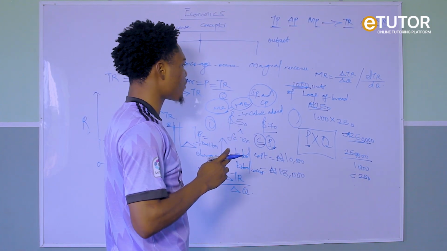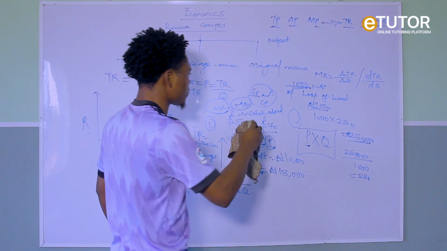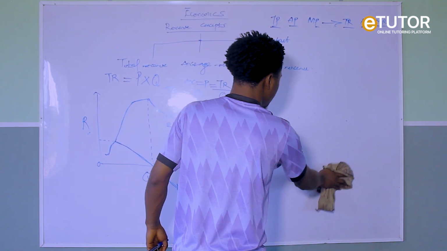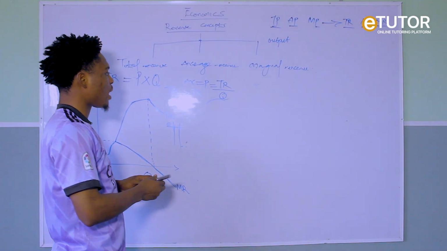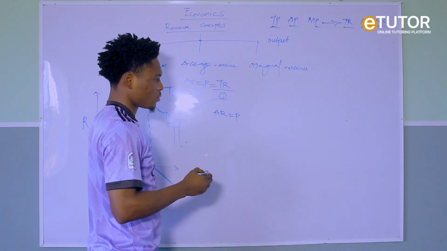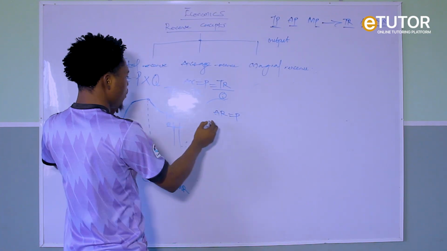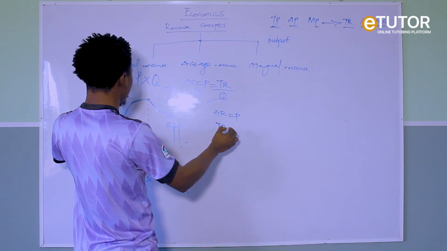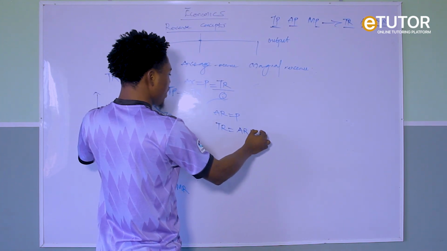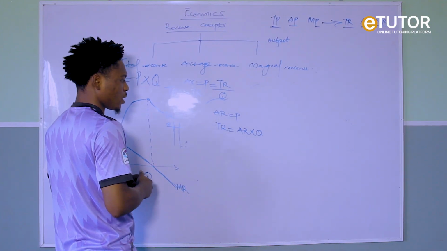Now for our average revenue, we can represent it in two ways. So remember that our average revenue is equal to price. That means we can say our total revenue is equal to, instead of saying price times quantity, average revenue multiplied by quantity, because average revenue is equal to price. Are you getting it now?